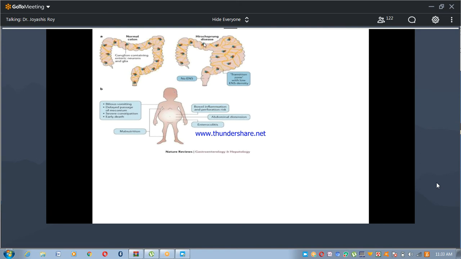So, what happens in case of Hirschsprung disease or congenital megacolon? There is bilious vomiting, delayed passage of meconium, and severe constipation. The fetus may even die. And if the baby survives, he may develop malnutrition, bowel inflammation and perforation risk, and abdominal distension.